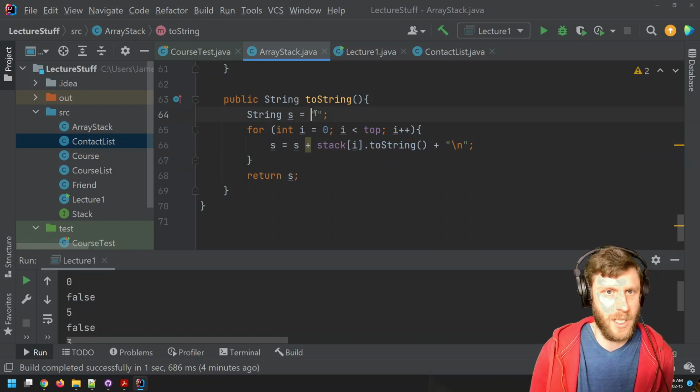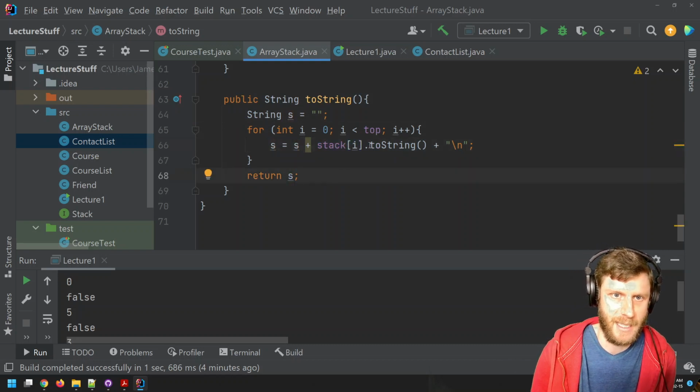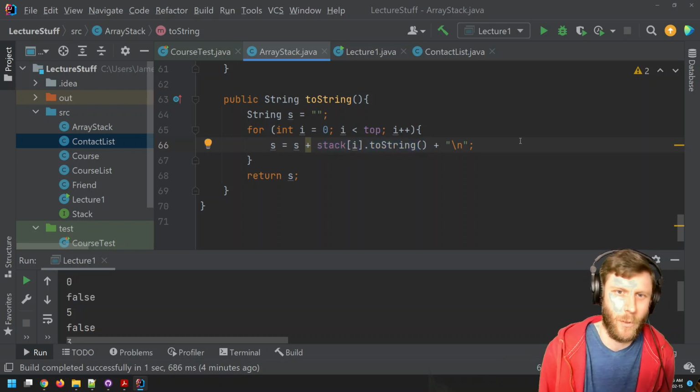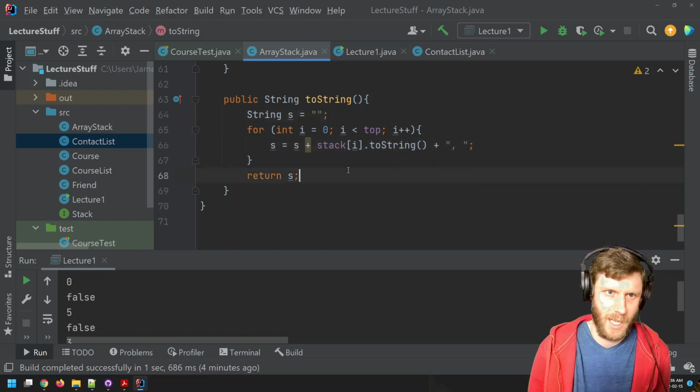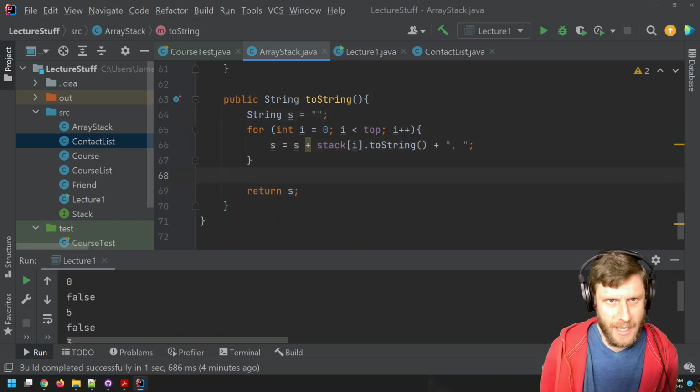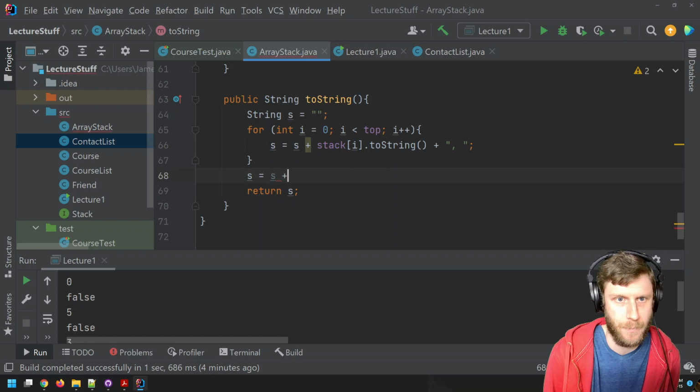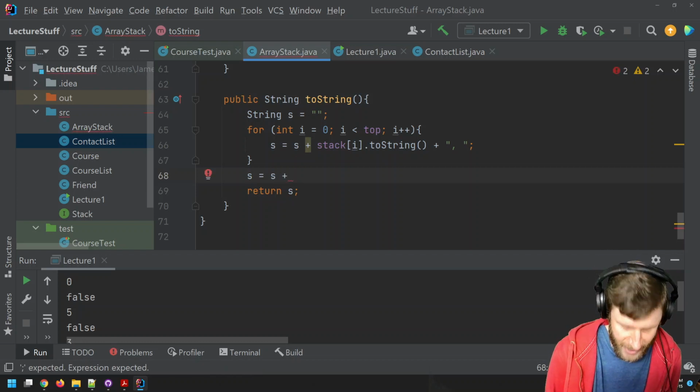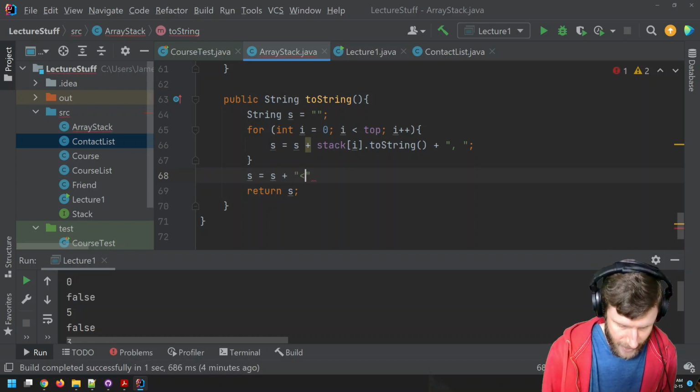So I start with an empty string. I'm going to loop through all the things there and say s equals s plus stack at index i, which is an integer, get the string version of that integer, and then add a new line here. Well, I probably don't want a new line. I'm just going to add a comma and space. And then before anything, I'm going to say s equals s plus something like this: top.